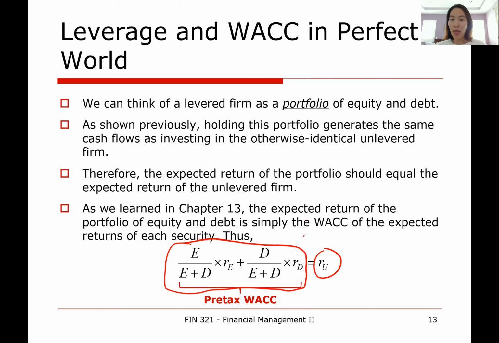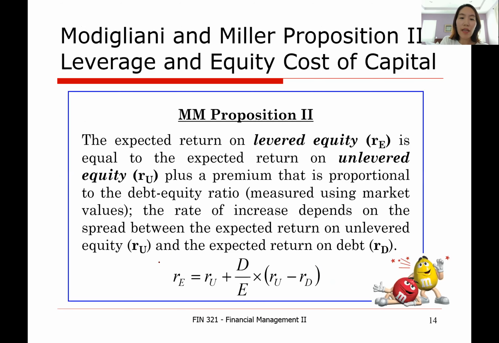Then from this equation, we can rearrange it in terms of RE. After a little bit of work, we arrive at this equation, which is nothing but a rearrangement of the previous equation.